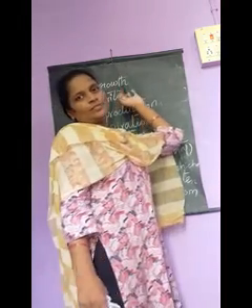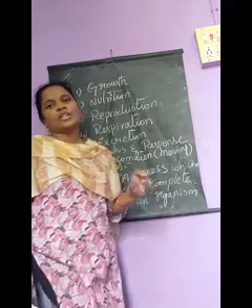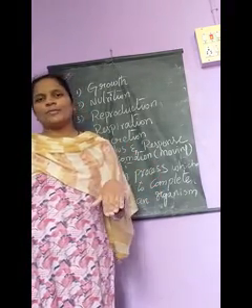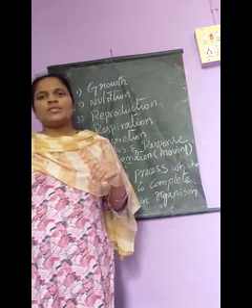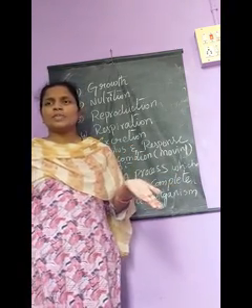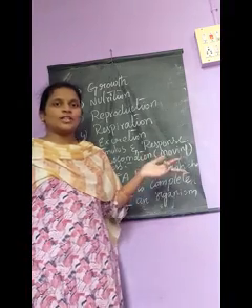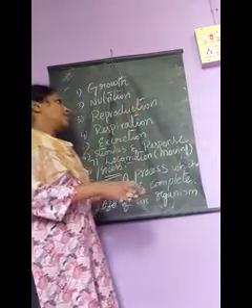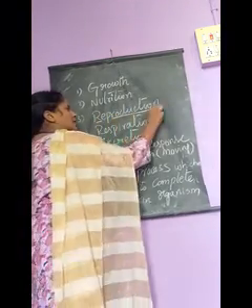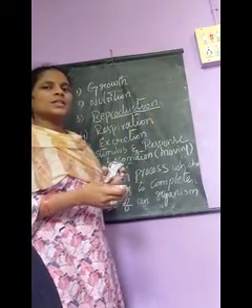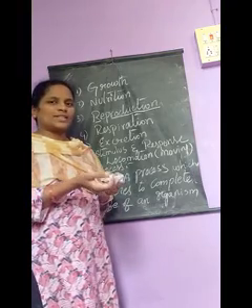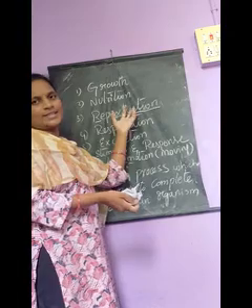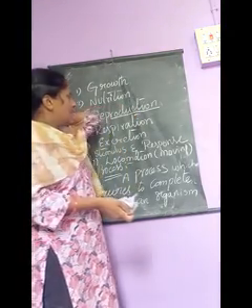In nutrition, we know that in 7th standard we had learned autotrophic nutrition and heterotrophic nutrition. Autotrophic nutrition means the organisms which can prepare their own food. Organisms which cannot prepare their own food but depend on other organisms for their food, that type of nutrition is called heterotrophic nutrition. That is nutrition. Next, reproduction. Producing again, that means giving birth to their babies. That process is called reproduction, to continue the race. Race means life.